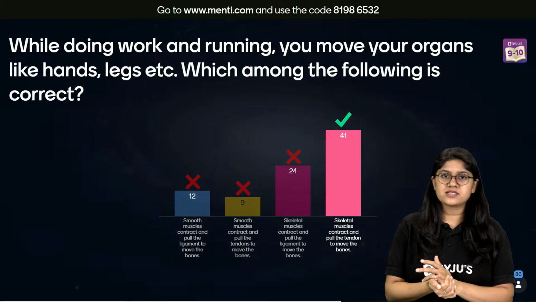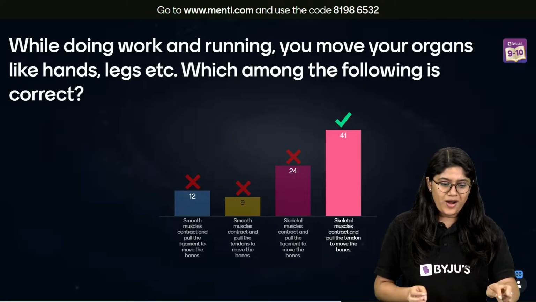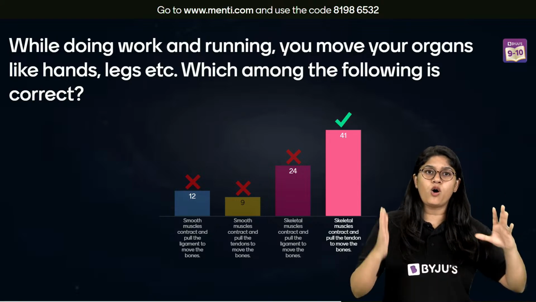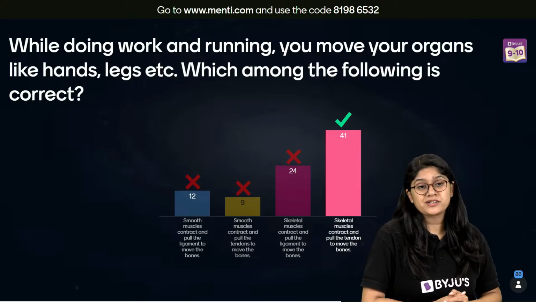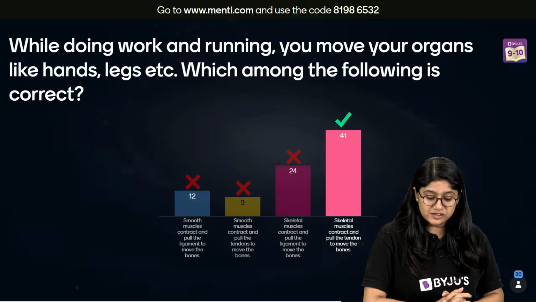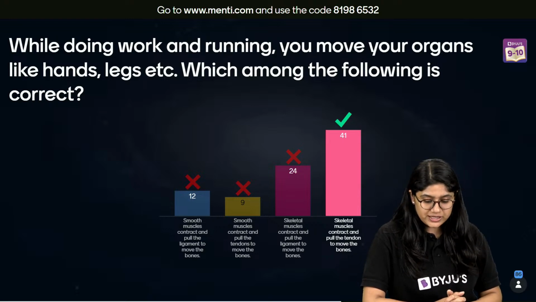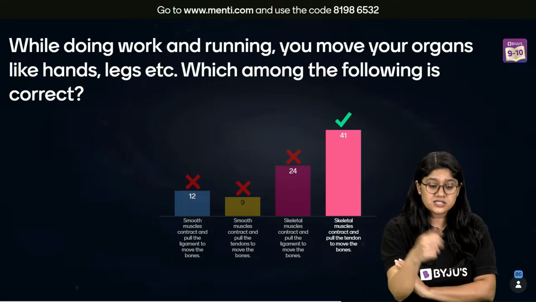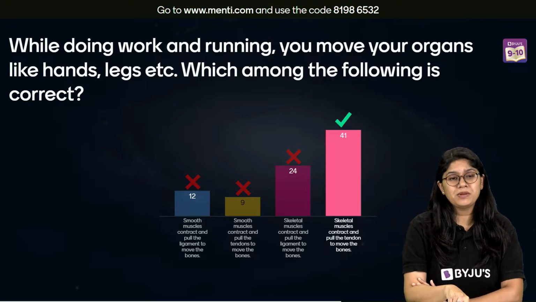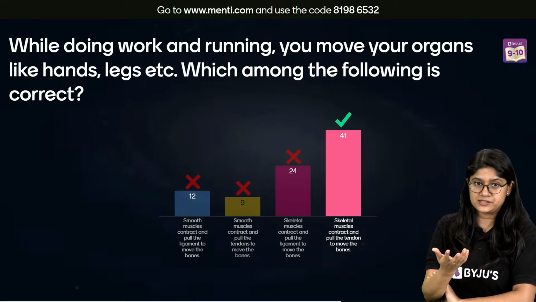And the correct answer is option number D. While doing work and running, we move our organs, right? Of course, our hands and legs, etc. Which among the following is correct? The correct answer is skeletal muscles contract, pull the tendon to move the bones, right? See, first two options cannot be correct because we're talking about the smooth muscles.